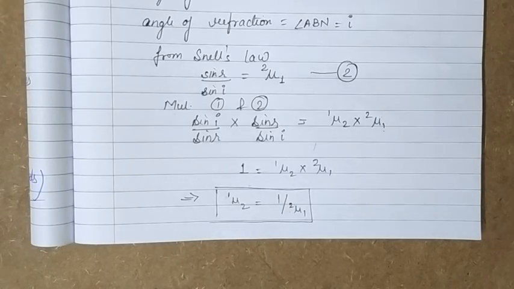So that was the principle of reversibility of light, that if we reverse the direction of a light ray that is moving and suffering a number of reflections and refractions, then it retraces its path exactly. So that was the principle of reversibility of light.